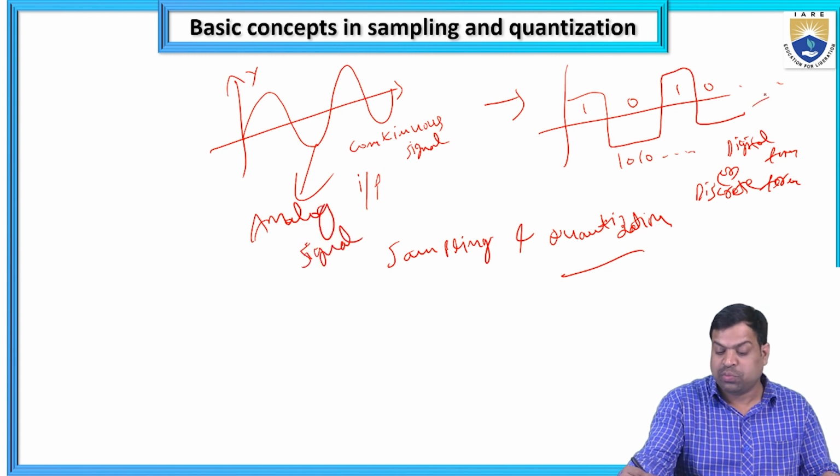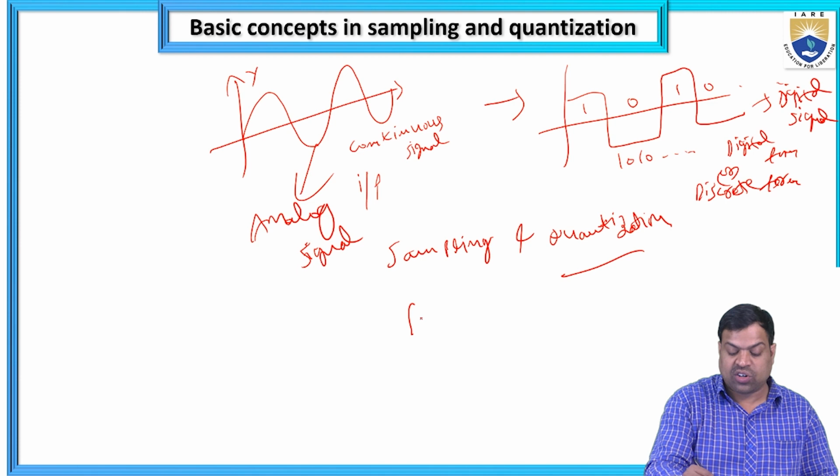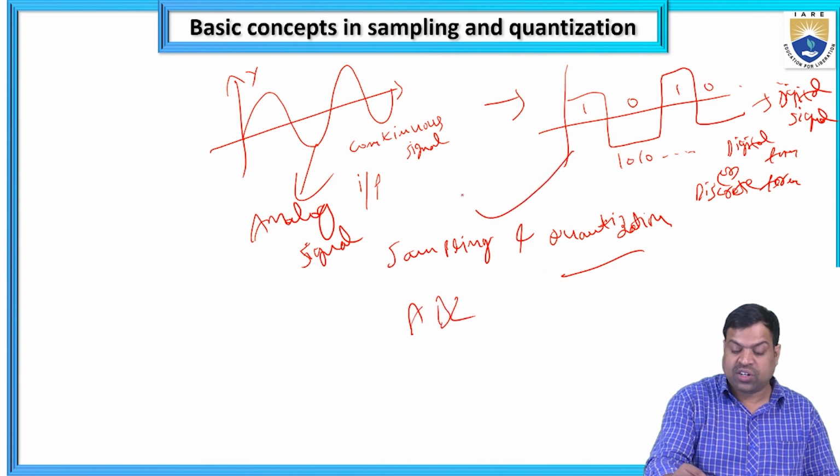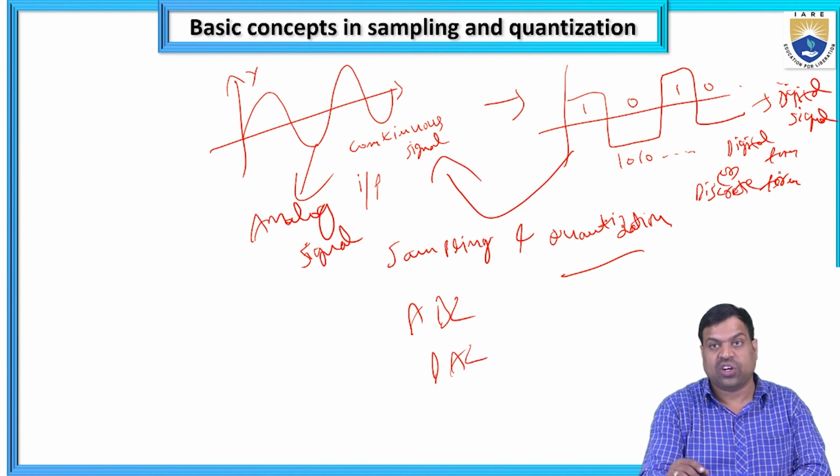When I am converting to binary, that is called digital signals. Digital signals means in the form of binaries, so it is called ADC. The reverse order is digital to analog, where discrete signals are converted to continuous signals.